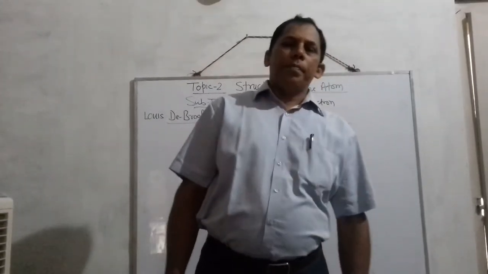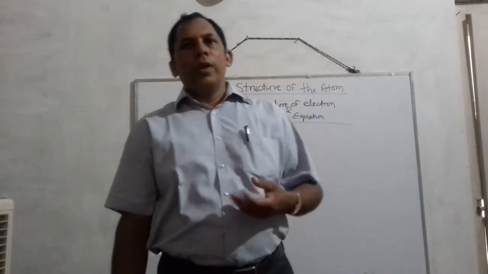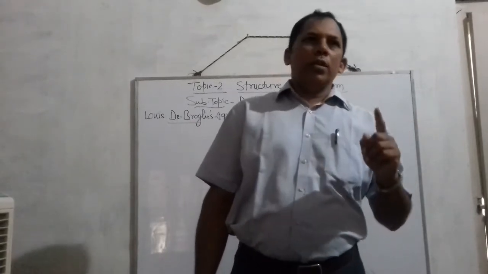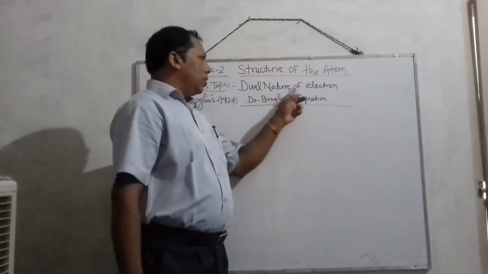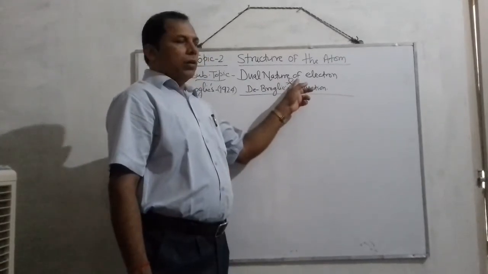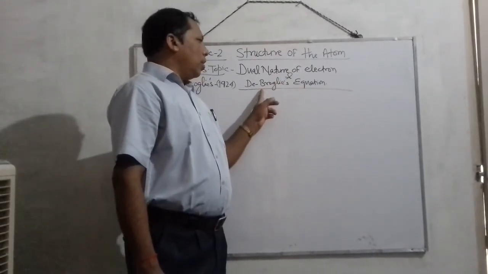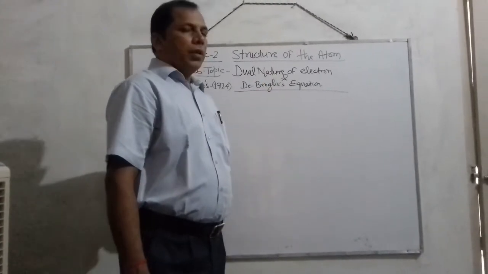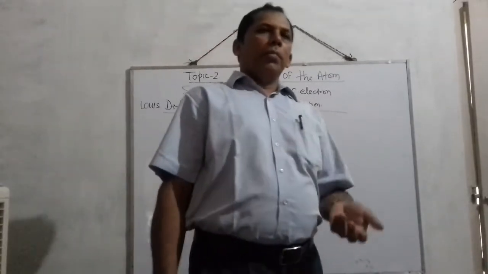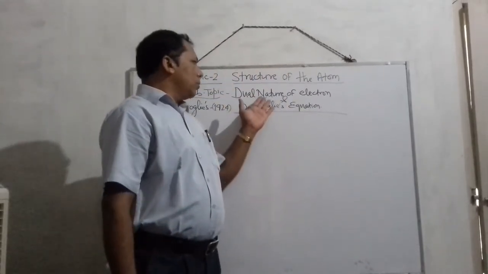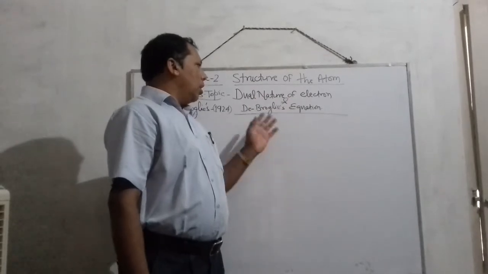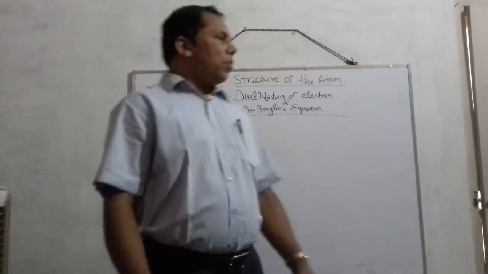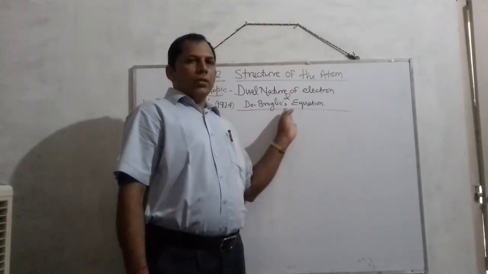And children, in today's lecture, we are going to study one more very important point, known as the dual nature or wave nature of electron, which is also called the de Broglie equation. So what is the meaning of dual nature, or dual particle nature, or what is the de Broglie equation? We are just going to study what these are.